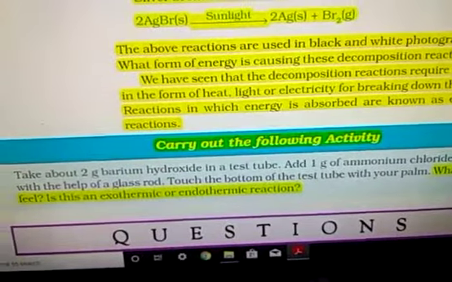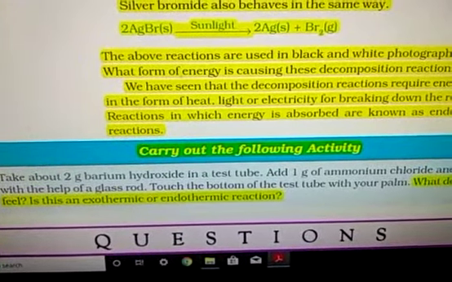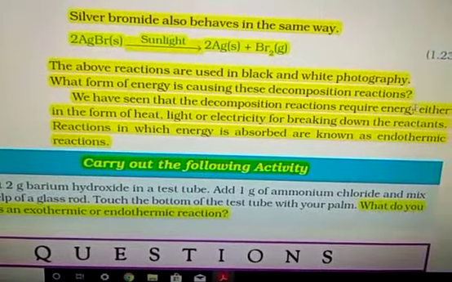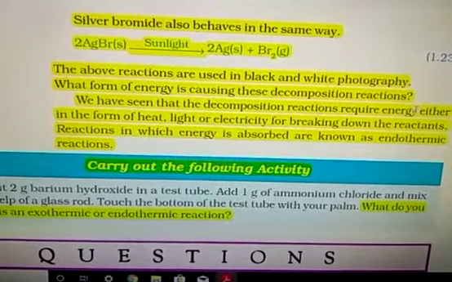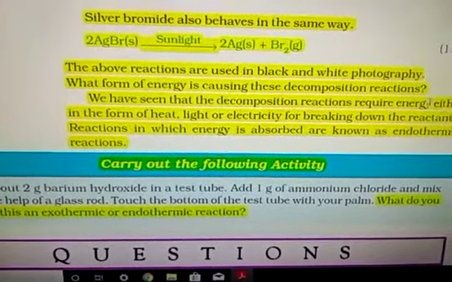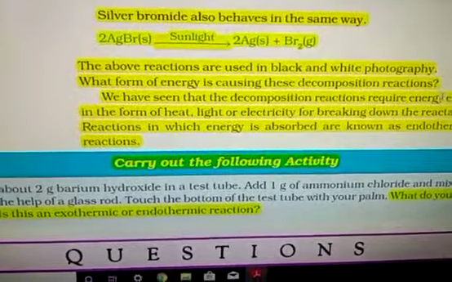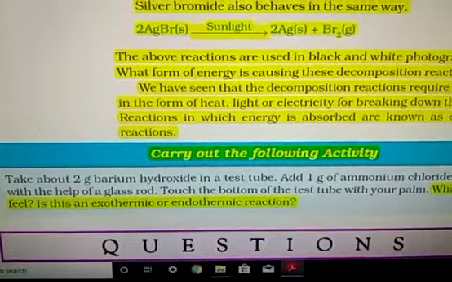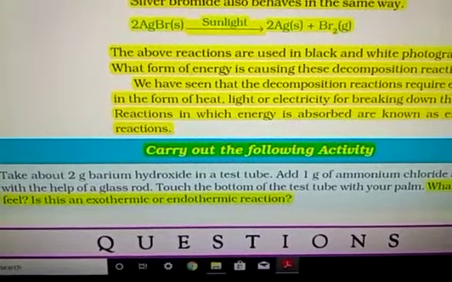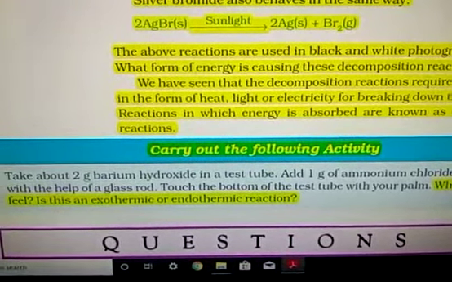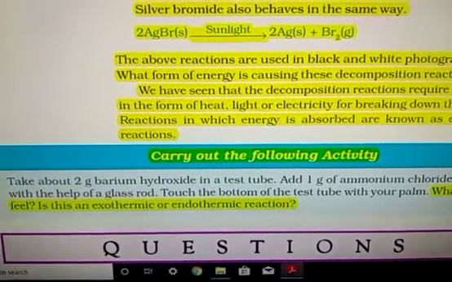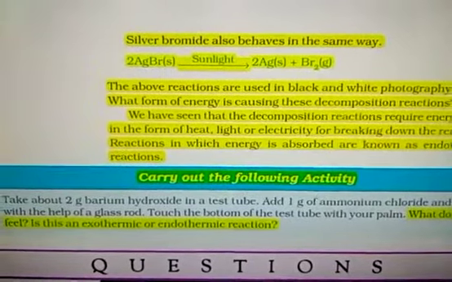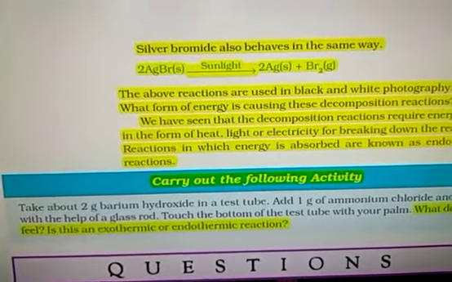Carry out another reaction. You take a small amount of barium hydroxide solution in one test tube. Add ammonium chloride, a white crystalline solid, into this barium hydroxide solution. You touch the test tube bottom. The test tube bottom becomes cool. It means this reaction absorbed energy from the surroundings. That's why the solution or test tube becomes cool.